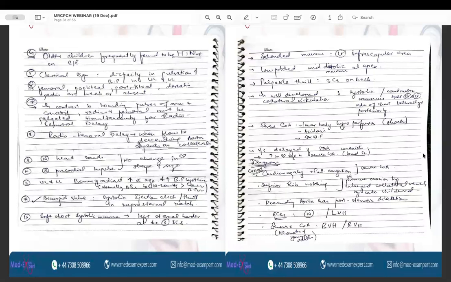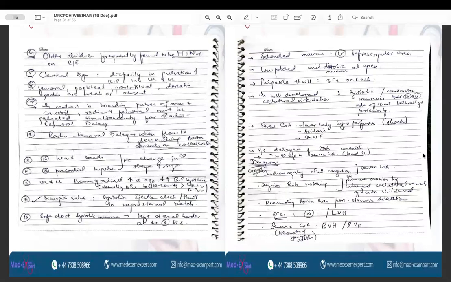Carotid, radial, and femoral pulses must be palpated simultaneously for the radiofemoral delay. If there is coarctation of aorta, the radiofemoral delay will be there. The radiofemoral delay occurs when the blood flow to the descending aorta depends on the collateral circulation.